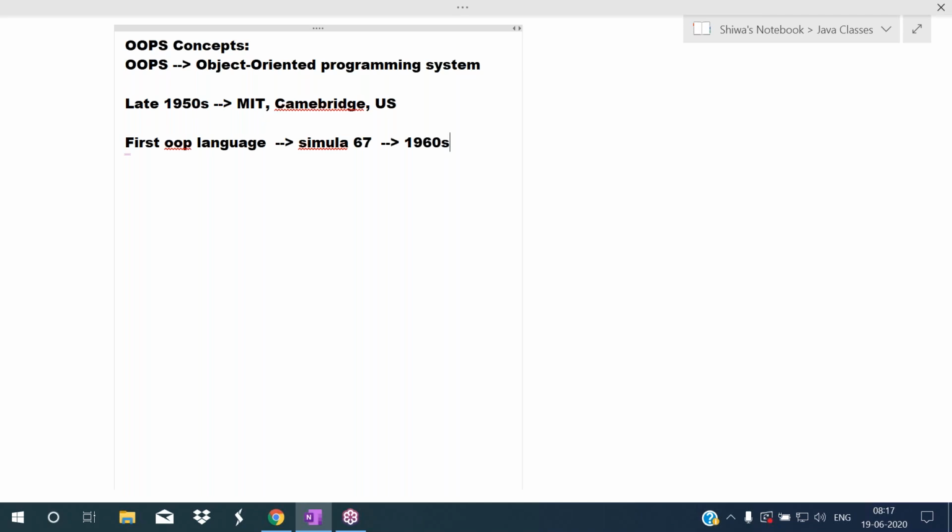Simula 67 was introduced in the 1960s. So in the late 1950s concepts were developed, and based on those concepts the first object oriented programming language, Simula 67, was developed.